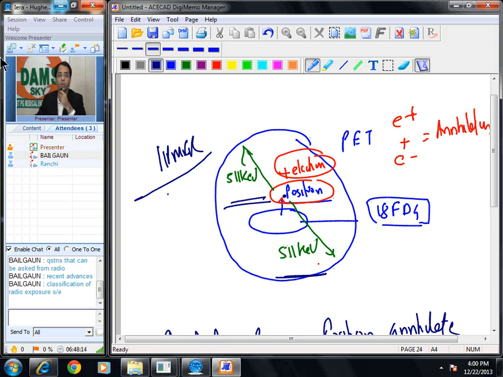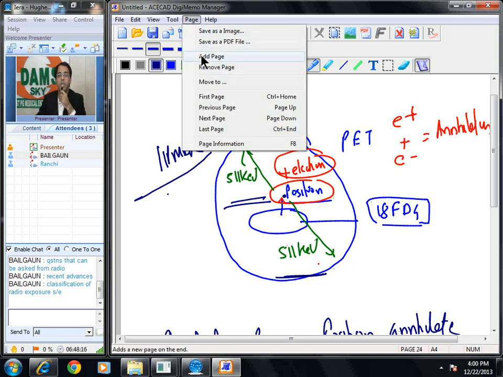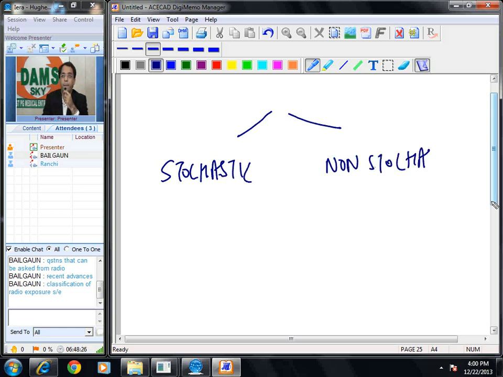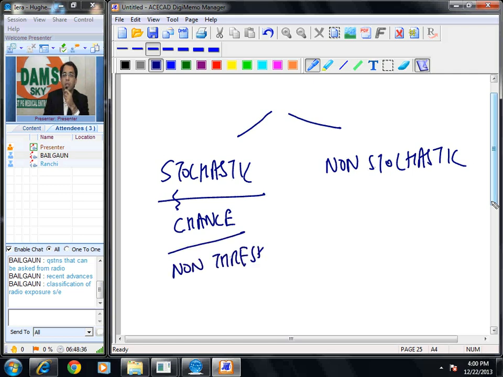Okay, now very good question. Now let us see, how do we classify radiation exposure side effects of radiation? They are classified into stochastic and non-stochastic effects. Stochastic effects are also called as chance effects or non-threshold effects.